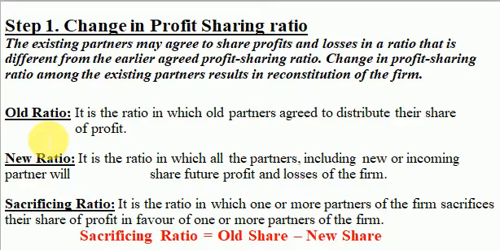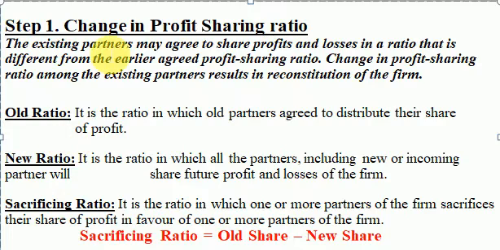And this remaining share will be distributed among the old partners A, B and C, and finally we will arrive at what is called new ratio. So there will be a new ratio computed in our steps, and finally there will be two ratios now, old ratio and new ratio. I hope this is clear. We are going to see all this in our questions coming up, and we have to do a lot of questions related to ratios. In fact, the beginning of any question in this chapter is with old ratio, new ratio.